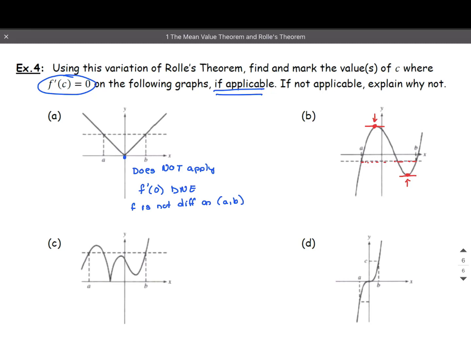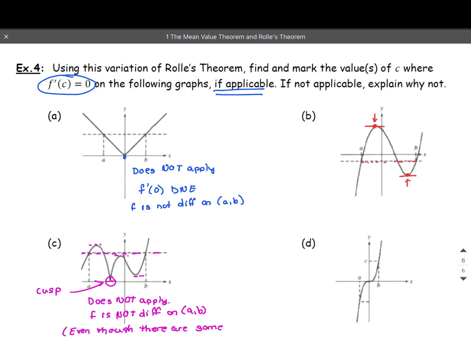Now let's take a look at C. I notice this secant line here, and I do see that I have maxes and mins. However, the theorem does not apply. Our function is not differentiable on the open interval from A to B. Right here, there's a cusp. That's what we call a cusp, and it's not differentiable. Even though you see there are some c's there that work, it doesn't matter, the theorem doesn't apply.